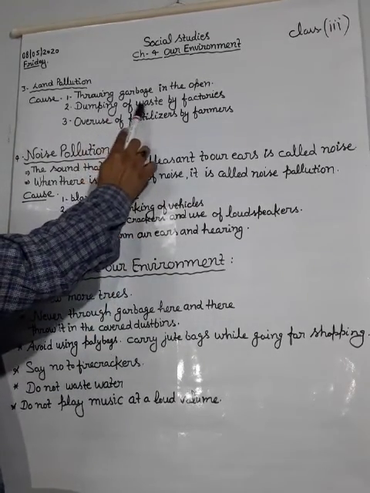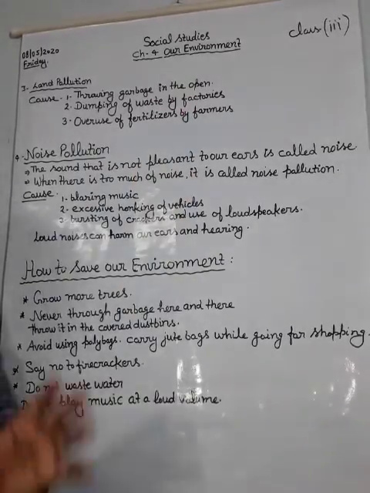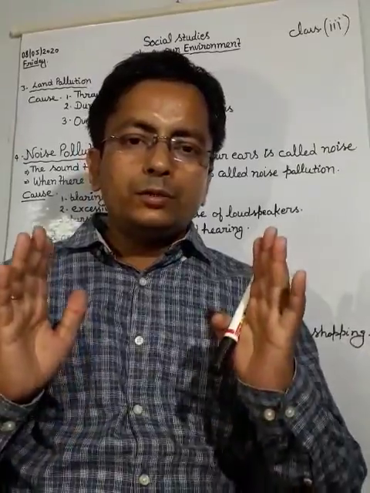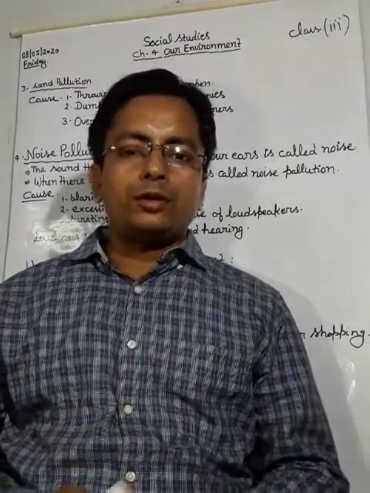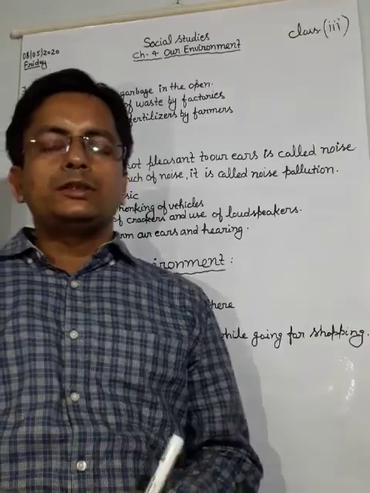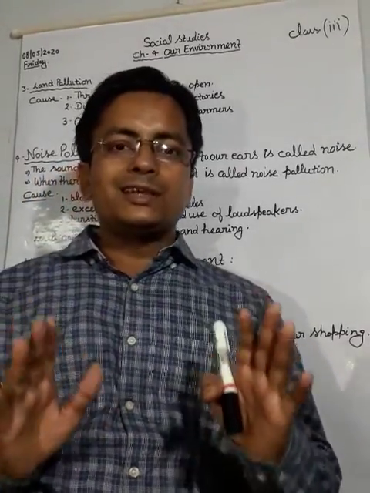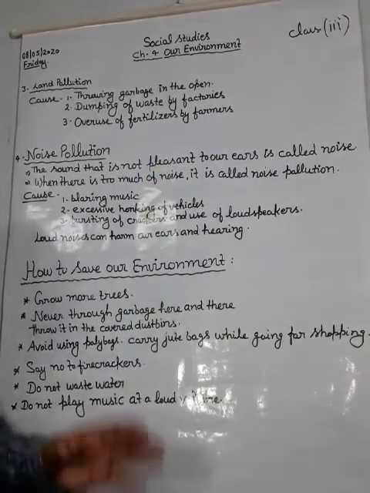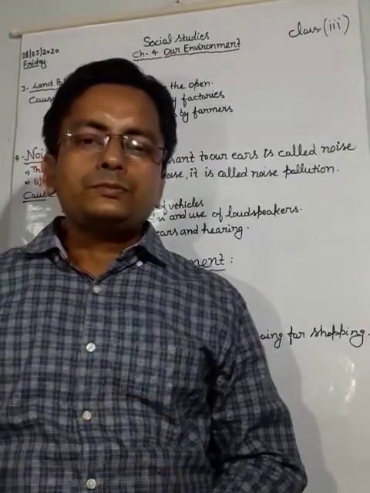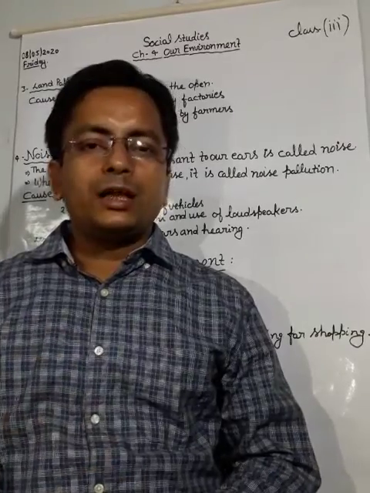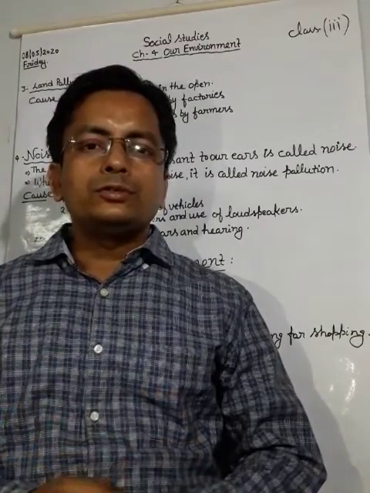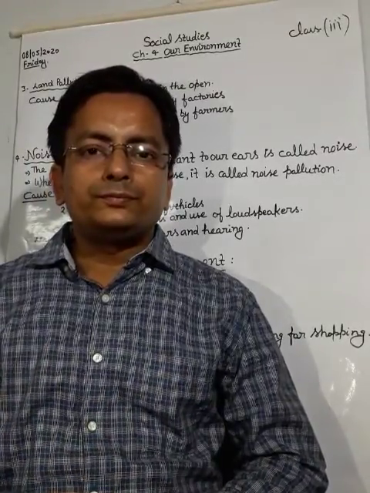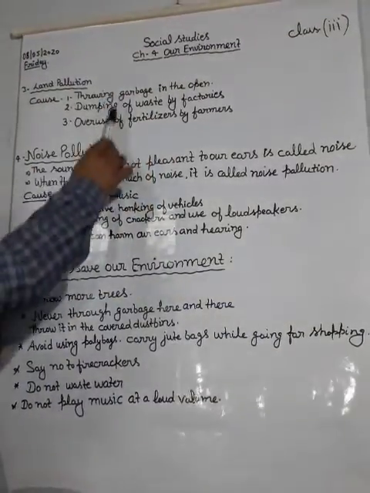Dumping of waste by factories: the waste created by factories should be properly dumped in a proper place, and it should be recycled. Overuse of fertilizer by farmers: minimize the use of fertilizer and use compost manure. So that is land pollution.